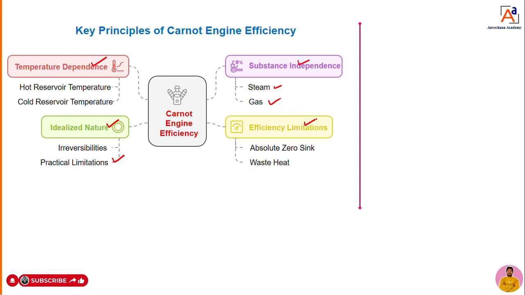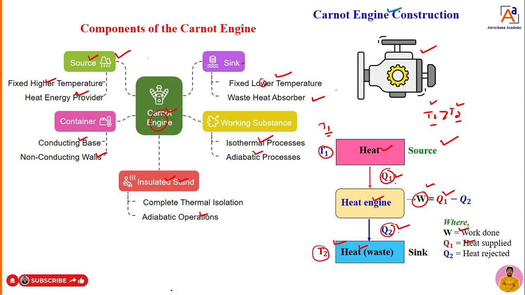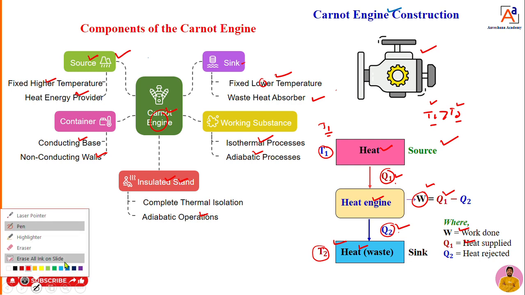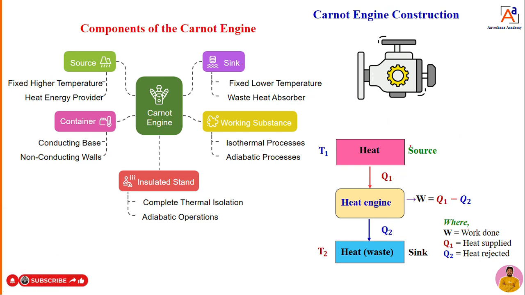Okay, efficiency limit. He is telling that absolute zero sink temperature. That means what, dear students? In the previous class I was telling you, right, this is an engine. Assume that you are supplying 100 joules of energy, or you can take it as a 100 degree Celsius temperature. But you want to get some work here. What he is telling is there is no heat loss at all. That means it is not at all possible. Zero temperature, absolute zero temperature at the sink side.